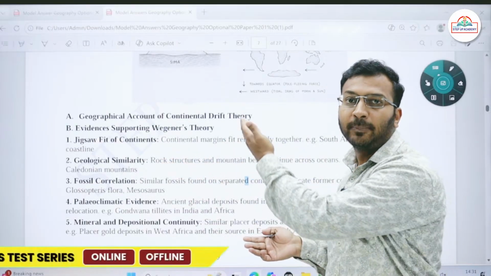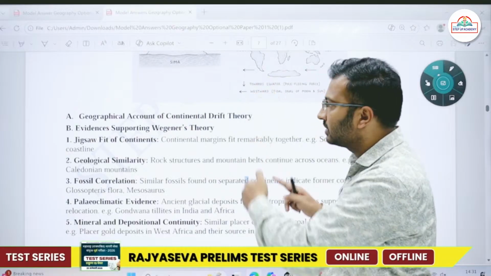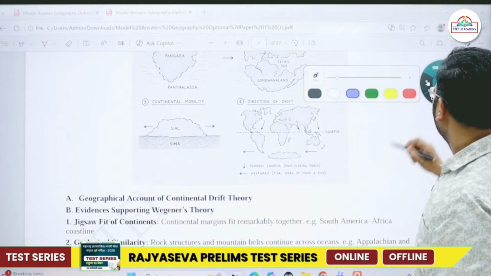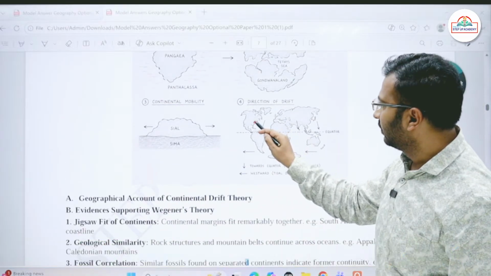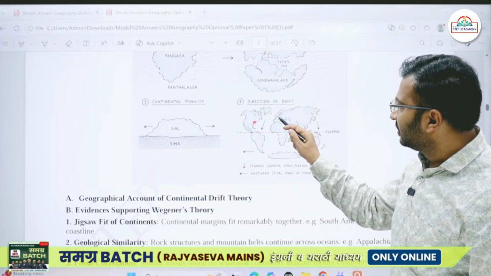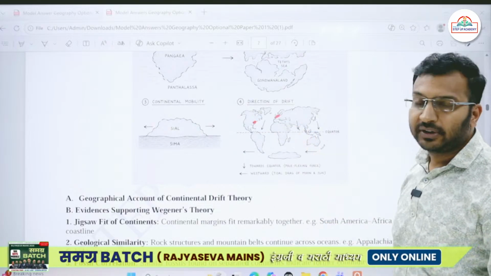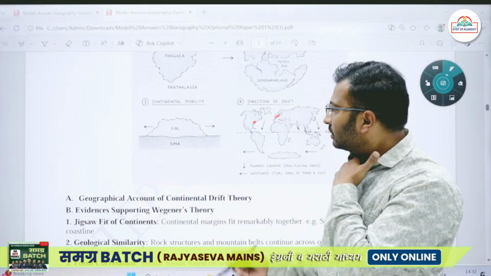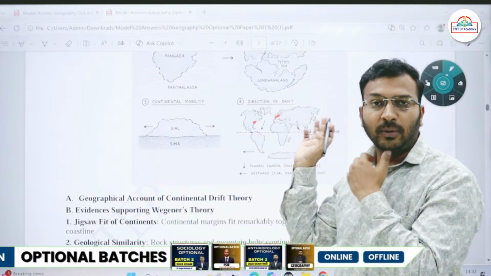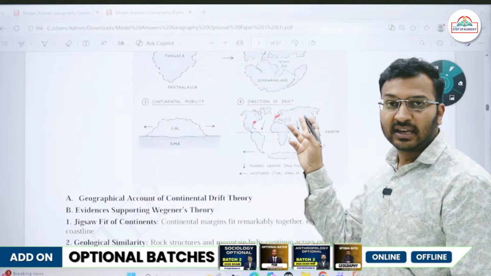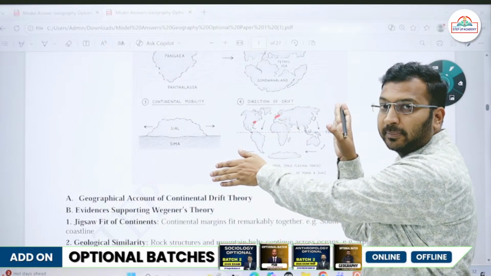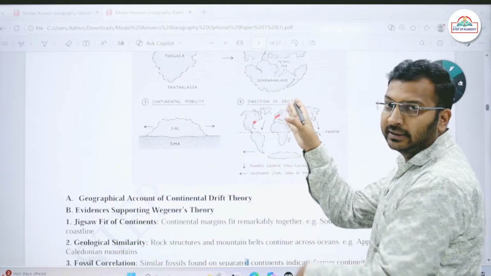For example, the Appalachian Mountains from the North America side. Okay, here we have the Appalachian Mountains from the North America side, and here on the northwestern European side we have the Caledonian Mountains. The structure of the rocks of these two mountain ranges is more or less the same, though they are separated by thousands of kilometers by the Atlantic Ocean.